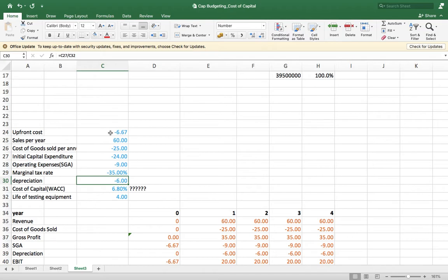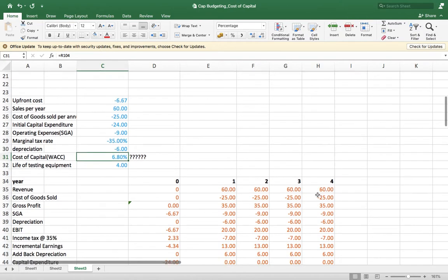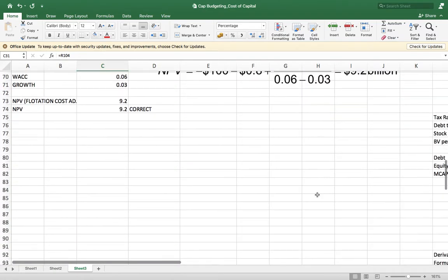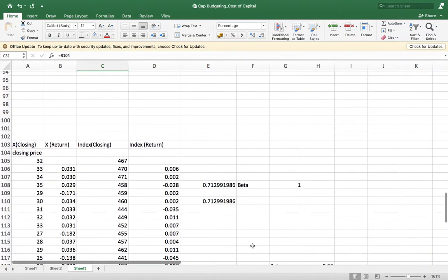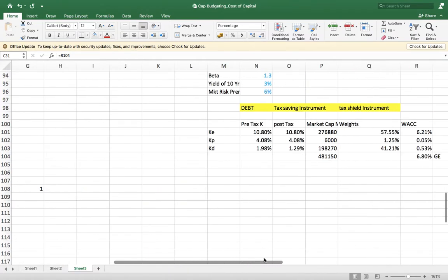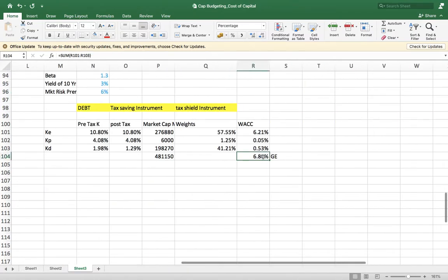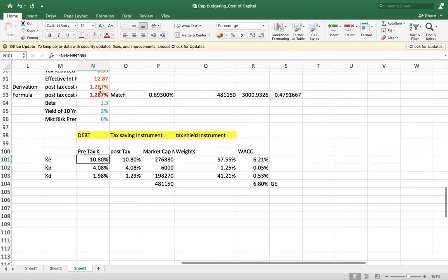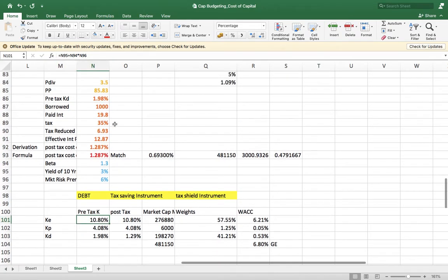Cost of capital we have calculated before, where we calculated the WACC of General Electric, which we discussed in the previous slides. The pre-tax CAPM, the beta is given, and the risk-free rate of return is given, and the risk premium.